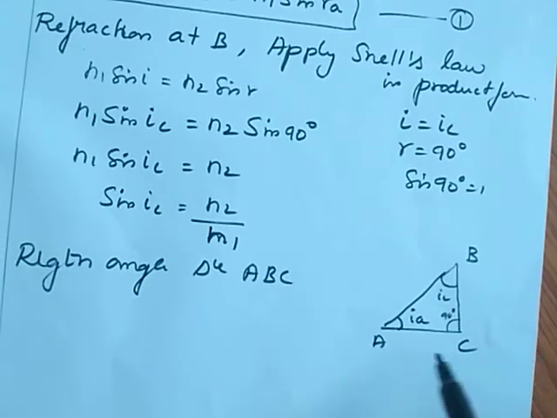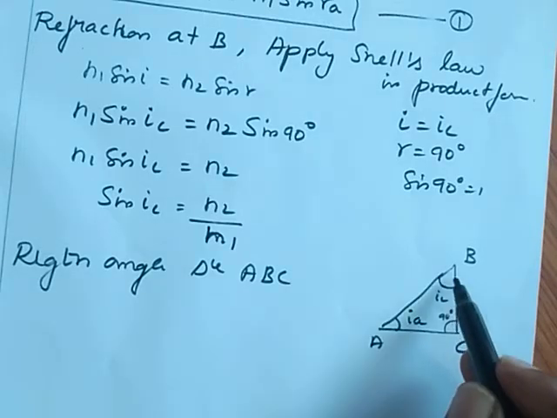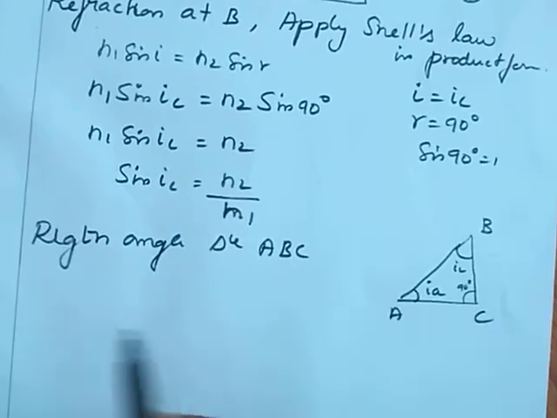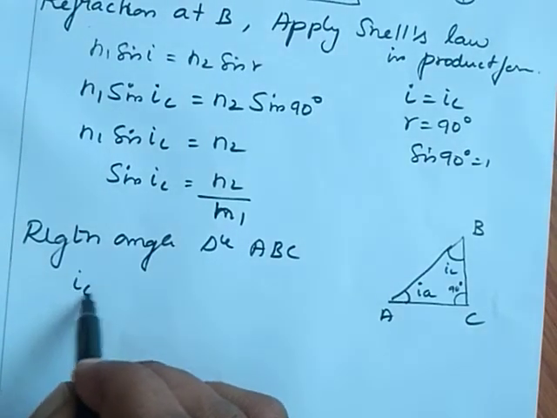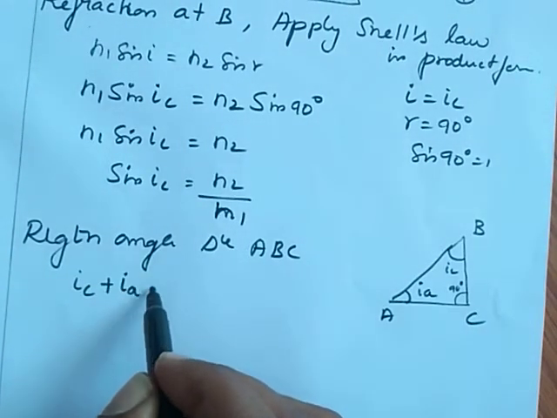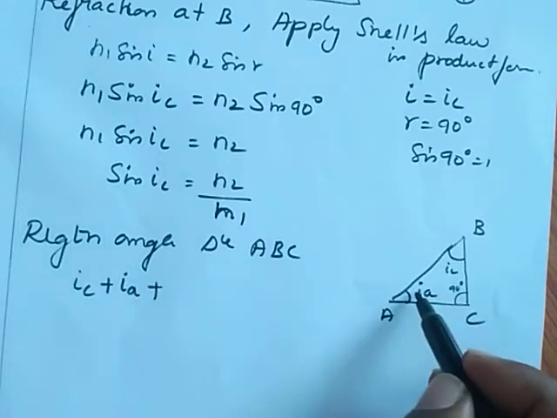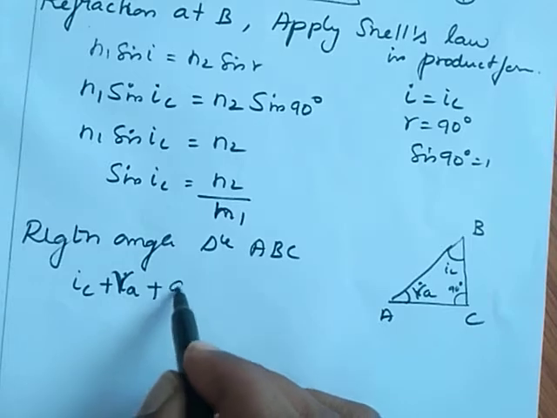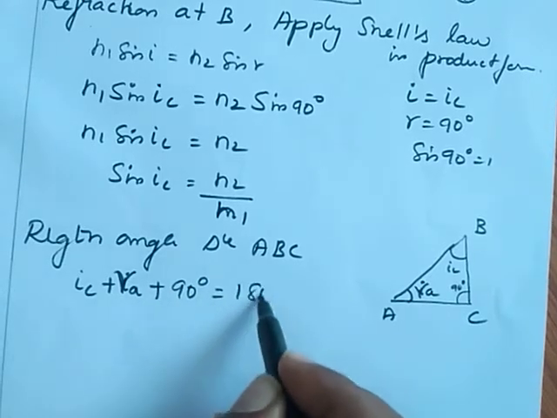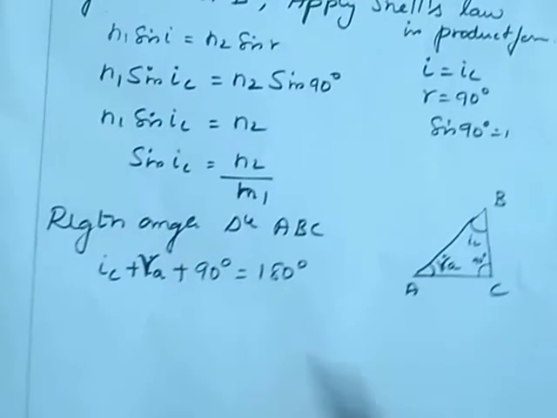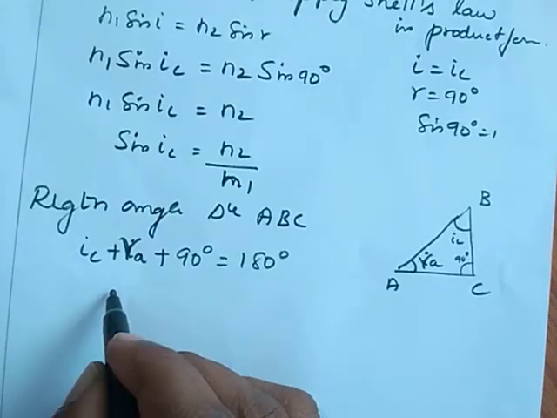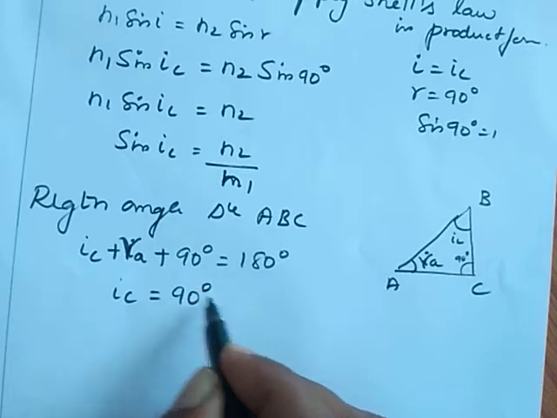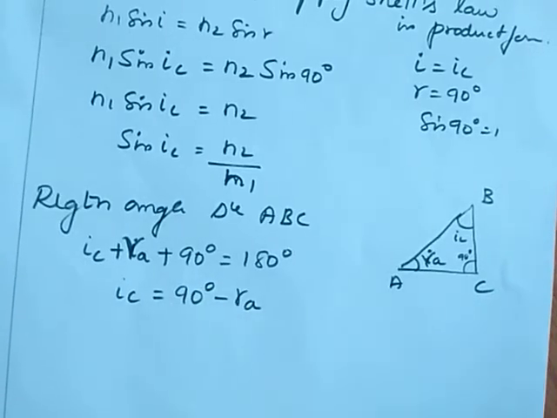Here we know very well the summation of the angles in a triangle will be equal to 180 degree. So we can write IC plus RA plus 90 degree is equal to 180 degree. From this we can write IC is equal to 90 minus RA.